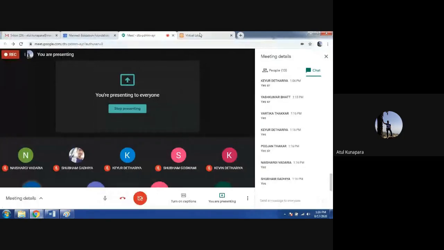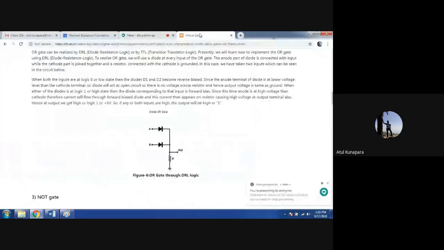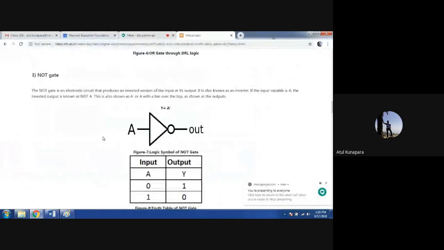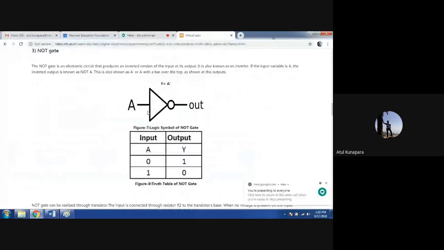Okay, let's go ahead. Now, third is the NOT gate. So its symbol and truth table are here. As you know, the NOT gate will have only one input. So here only one input A is there, and output Y. The Boolean expression for the NOT gate that we are using is Y equal to A dash. Dash means it is showing you the NOT operation. Right? And here the input and output truth table is mentioned.